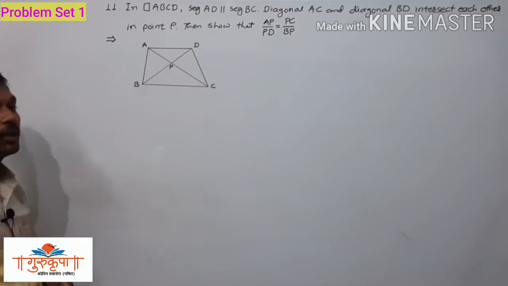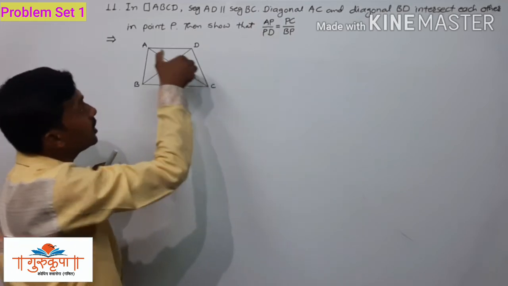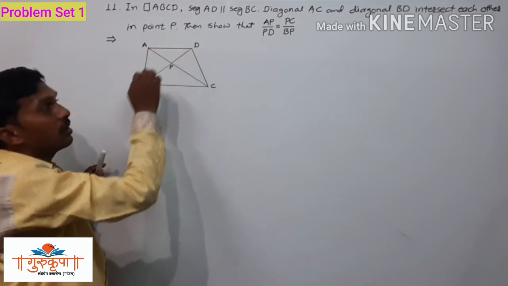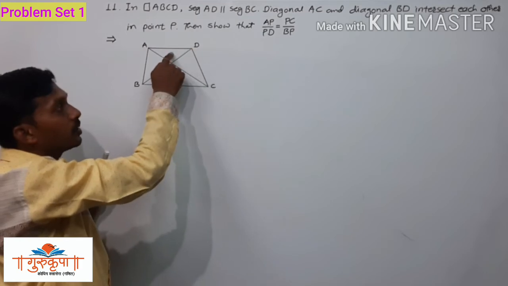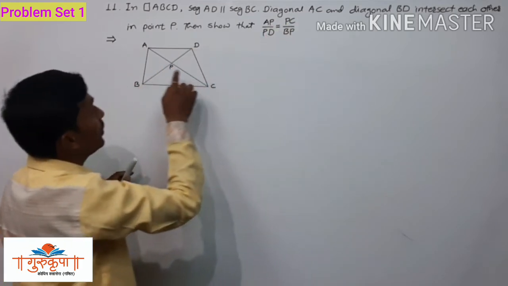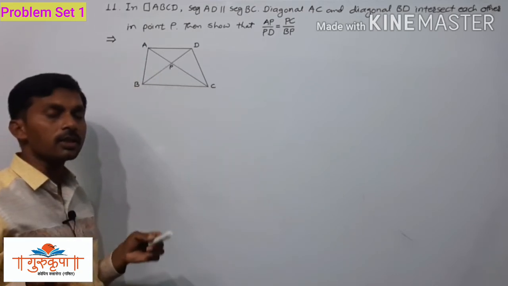Now here so many students get confused, since here we have AP upon PD. AP and PD are the sides of the same triangle, and here also PC and BP are the sides of the same triangle, so students get disturbed.